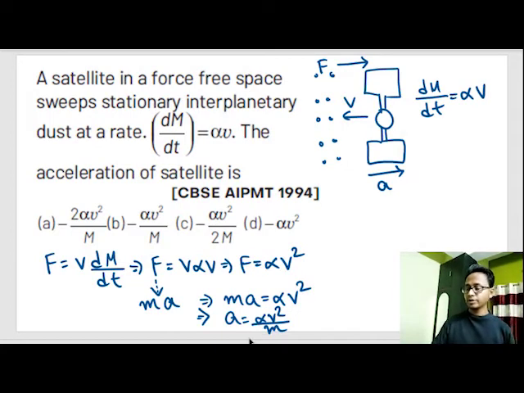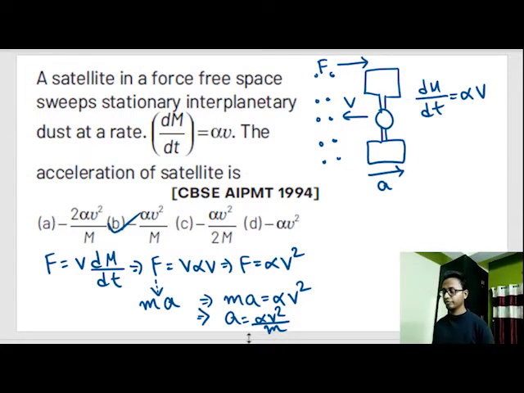So our correct option is option number B. This negative sign out here represents that the thing is actually retarding. That means velocity and acceleration are acting in opposite direction. So whenever velocity and acceleration are acting in opposite direction, the velocity slowly reduces.